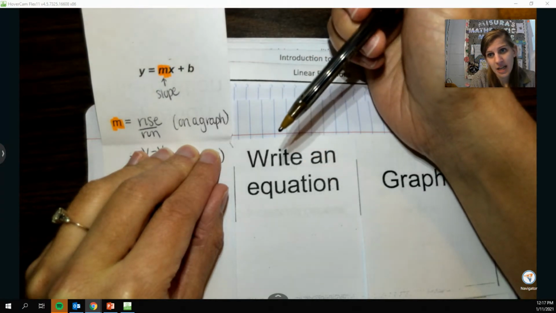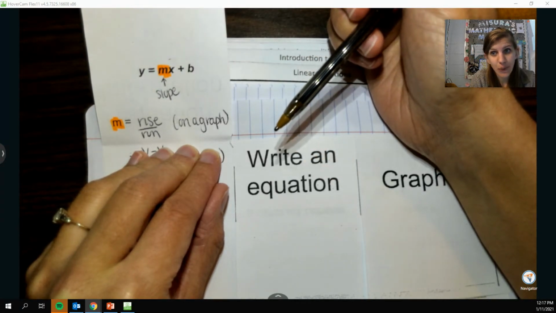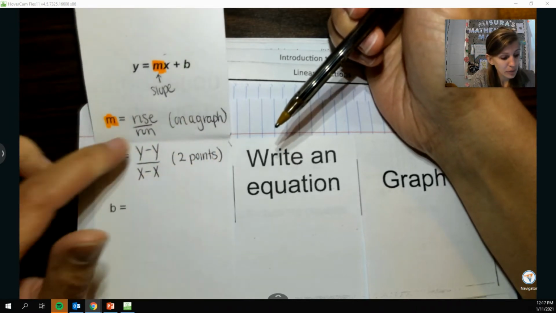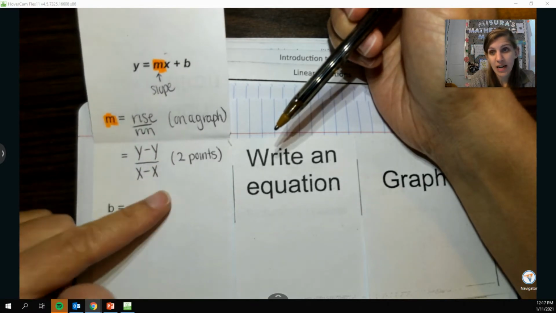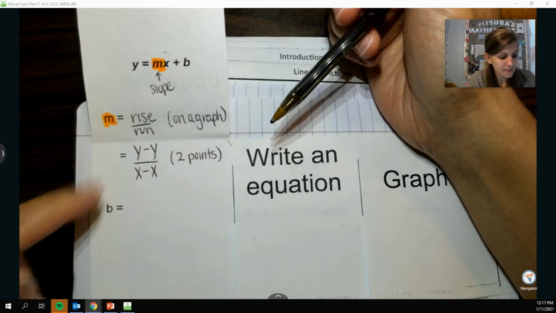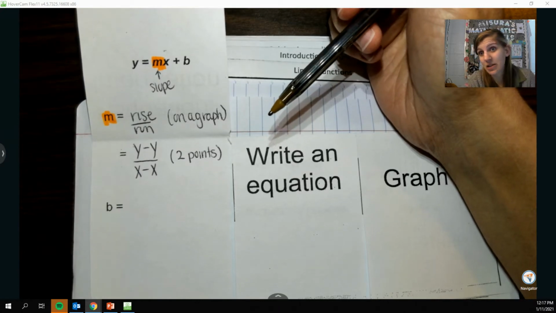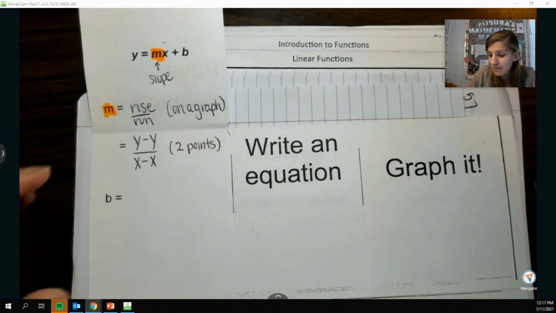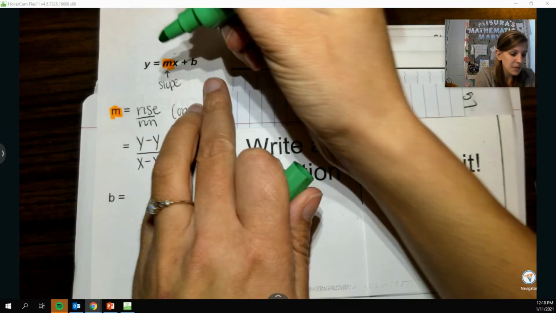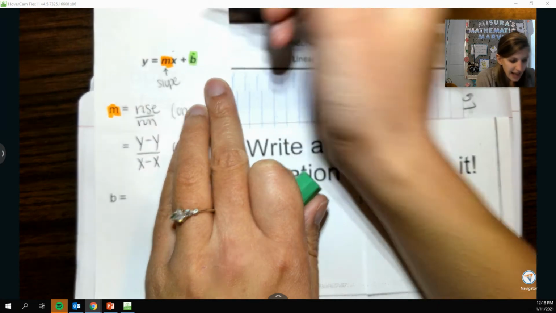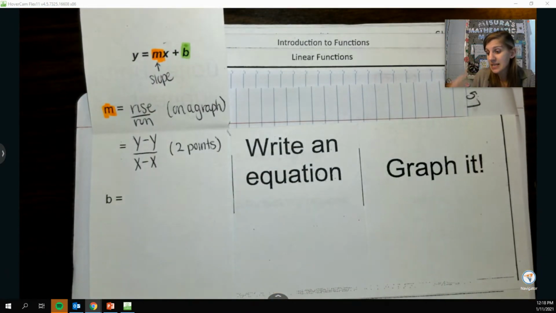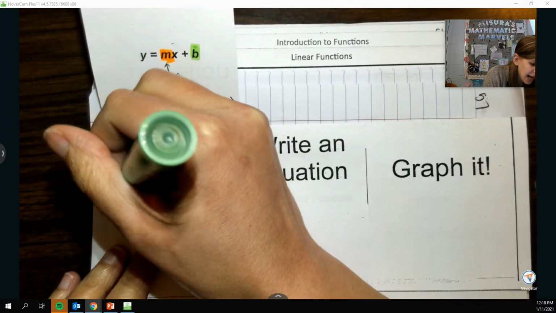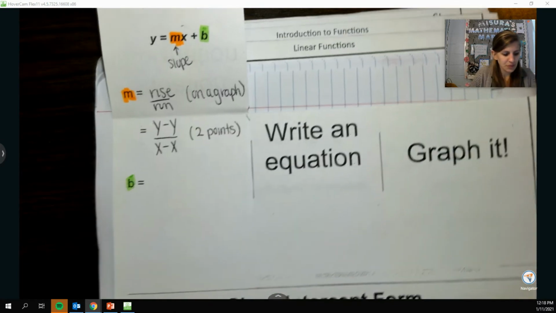But more often than not, we're going to be finding the slope by using our slope formula from 2 points. So we'll be doing y minus y over x minus x to find our slope here. Unless they're super nice and they're just like, hey, the slope is 2. Okay, that'd be awesome. Now the b needs to be filled in with a number as well. And b is a very specific number on the graph. B is considered our y-intercept.